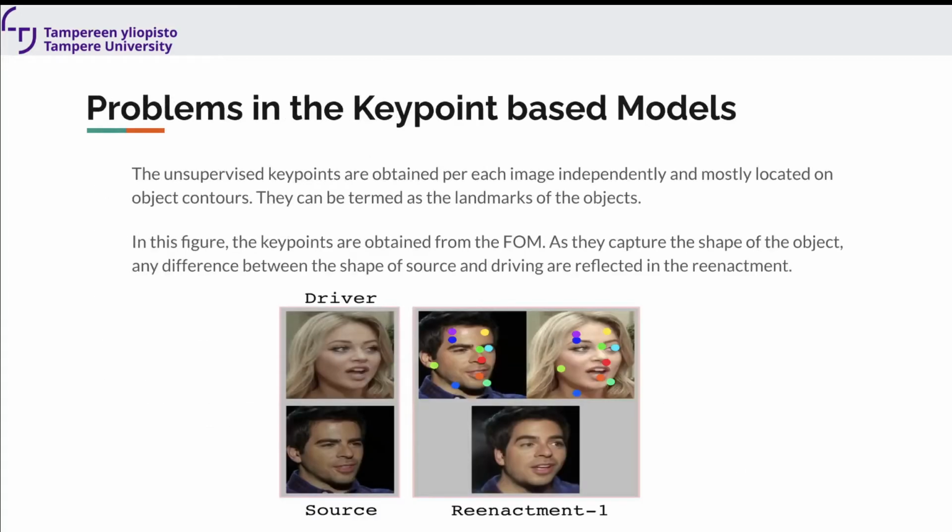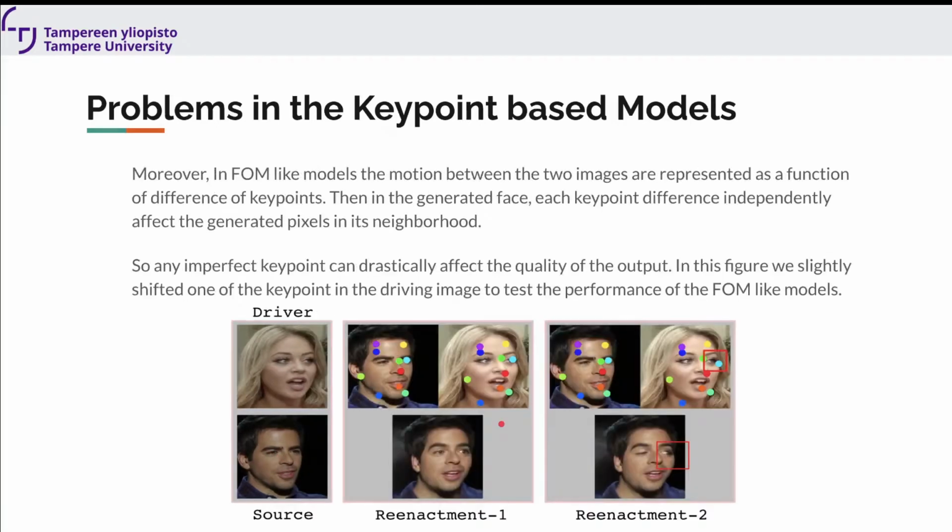The problem with these unsupervisedly learned key points is that they're forced to learn landmark-like features. Now in the cross reenactment setups, the landmark-like features also capture the facial shape information. While transferring the motion from driver to source, they also transfer the shape information, which distorts the source as shown here.